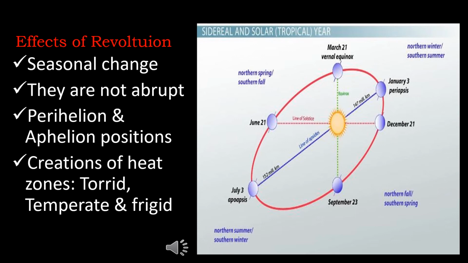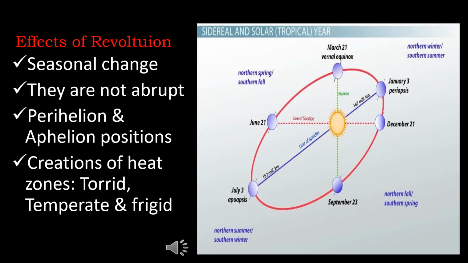The second zone, the temperate zone. In between the torrid and the frigid zones, that is between 23.5 degrees north and south and 66.5 degrees north and south, lies the temperate zone. In this zone, the Sun's rays fall obliquely and hence the region experiences a moderate climate.